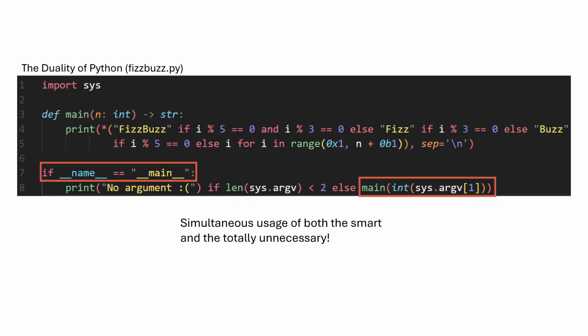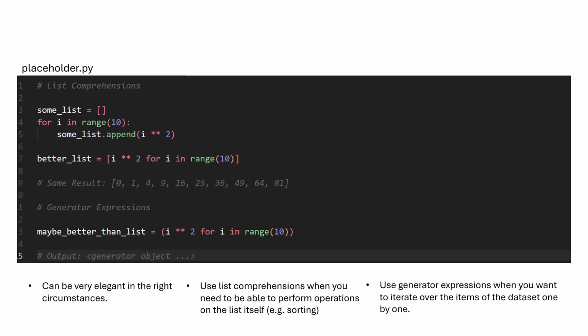Next up, the if name equals main idiom is used here, which is an absolute must in keeping proper code modularity and preventing other files from accidentally running this code on import when they don't intend to. Surely you were already taught this in Prog 1, but since it is a Python unique feature, it's worth mentioning here. What's worth talking more in detail about, however, is the concept of list comprehensions and generator expressions.